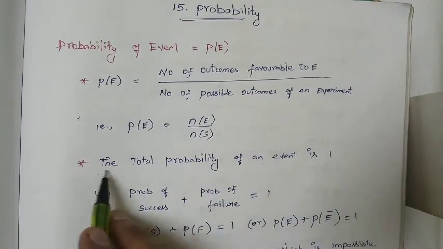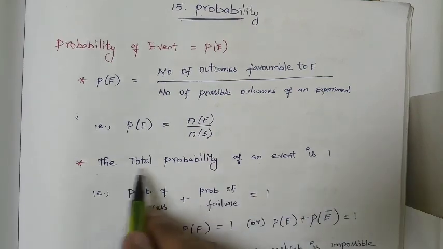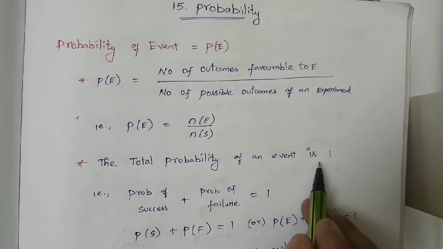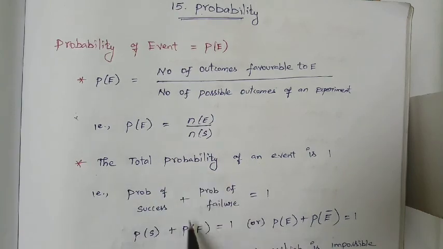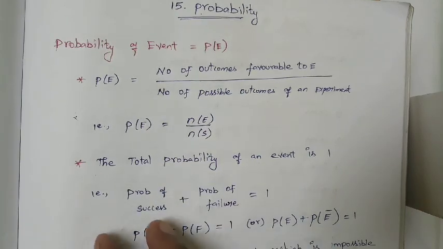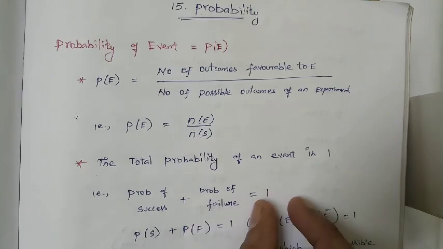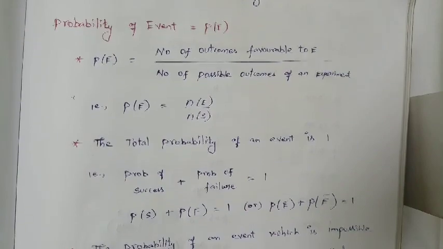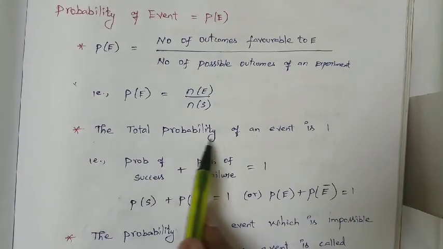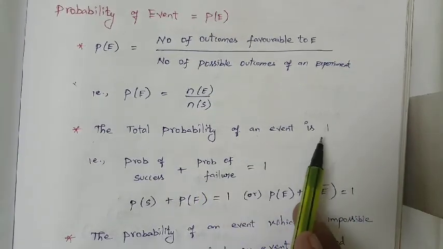The total probability of an event is 1. The sum of success plus failure is equal to 1. So the probability of success plus the probability of failure is equal to 1. That is, the total probability of an event is always equal to 1.